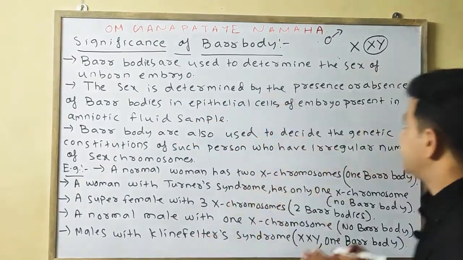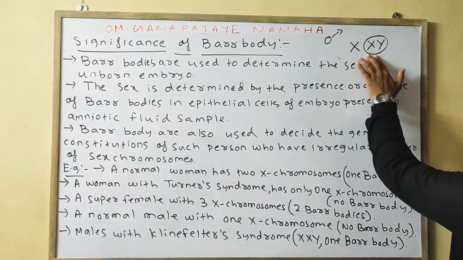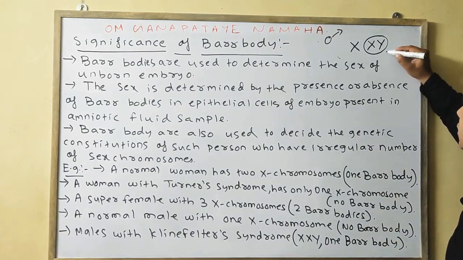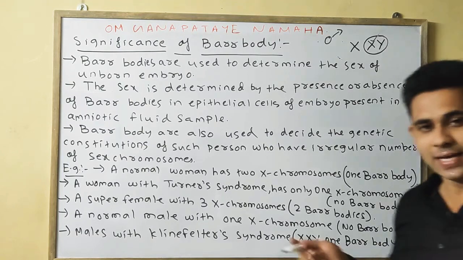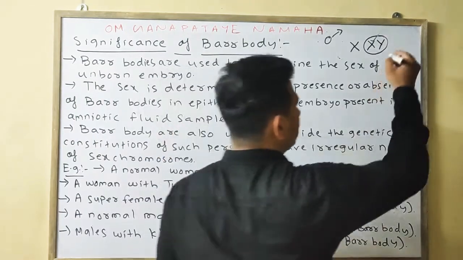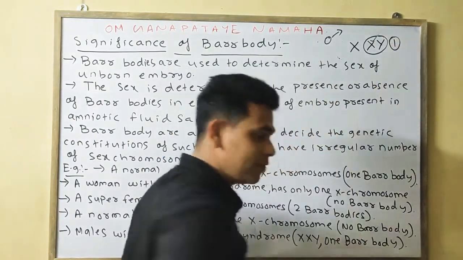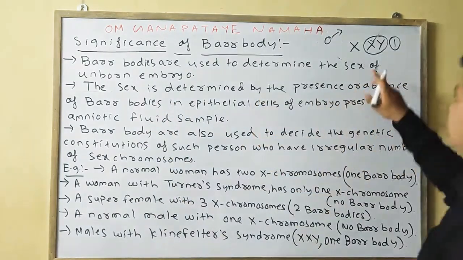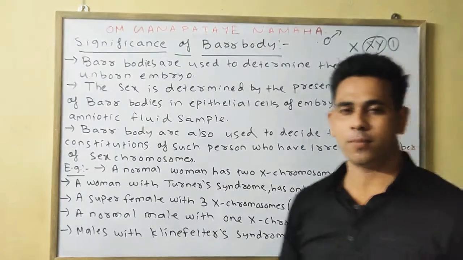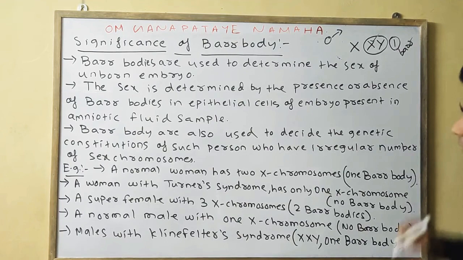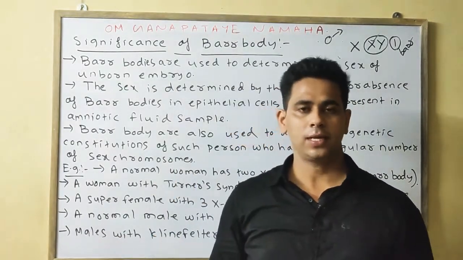X and Y. He has X, but instead of Y, he is having XY. So one X chromosome gets activated and the other X gets inactivated. So the number of Barr body in case of a male having Klinefelter syndrome, which has genetic constituents XXY, is 1. So we can say one Barr body is present in males having Klinefelter syndrome.